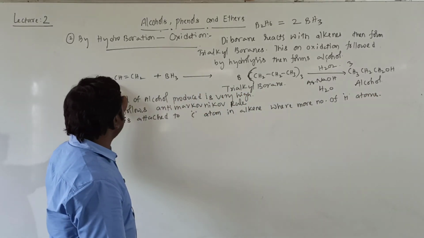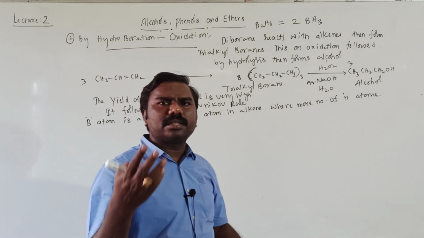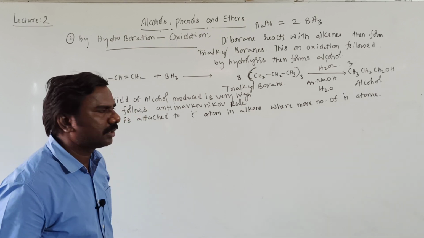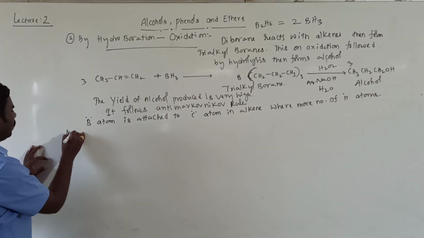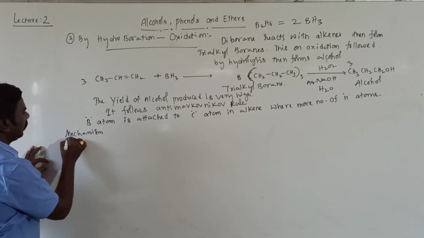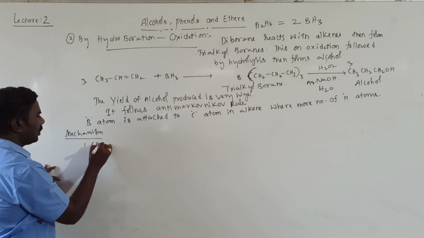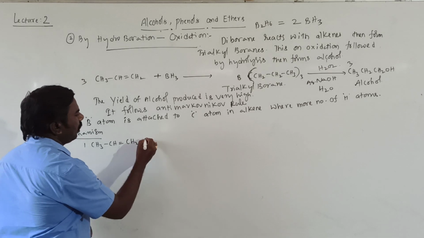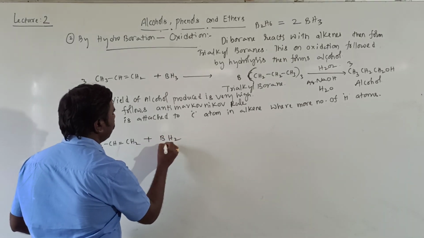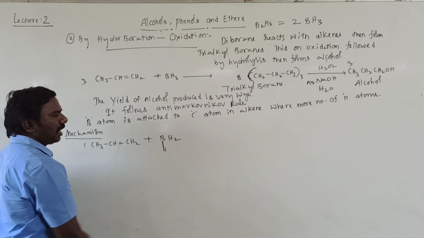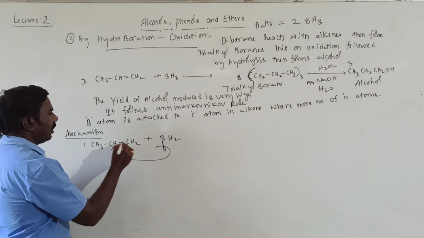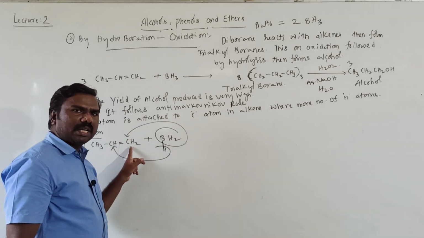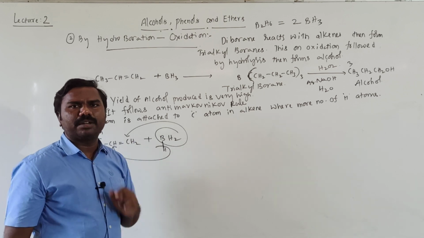So here CH2 has 2 hydrogens, that's why boron will be added to CH2 instead of CH. Now you can write a mechanism also, students. That is, 1 mole I am taking, CH3 CH double bond CH2. Here BH3, for our convenience BH3 I am taking. This will be shifted here and this total will be shifted here. Boron is always attached to the doubly bonded carbon atom where more number of hydrogens.